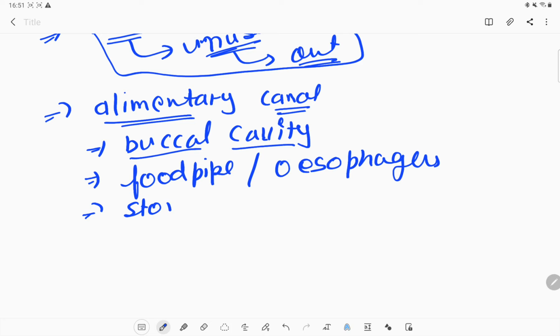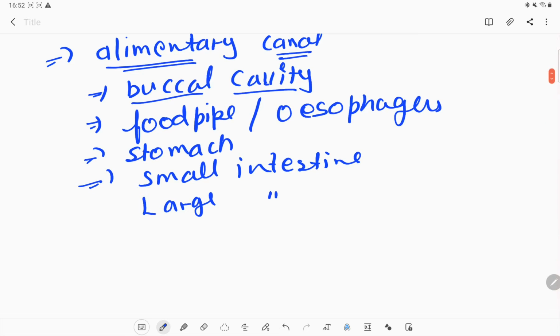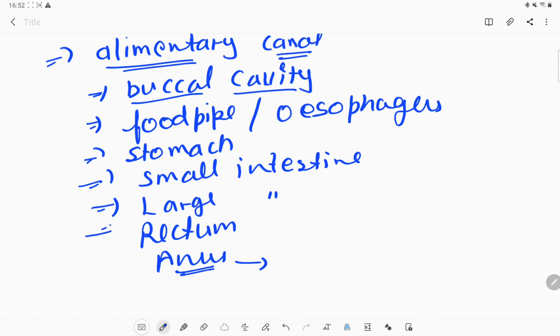Next is the stomach. The food will go to the stomach, then to the small intestine, and then it will go to the large intestine, and then to the rectum, and the last one is the anus, through which we can remove the undigested food out of our body.